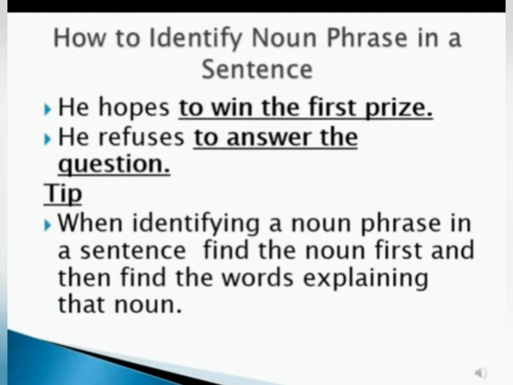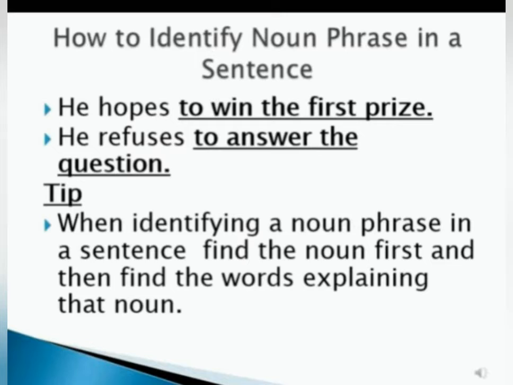Okay. Now let us have a small tip for understanding how to find out the noun phrase. He hopes to win the first prize. Here prize is the head word. How is the prize? First prize. And what first prize? Who's going to win? So that particular thing is all a noun phrase. He refuses to answer the question. The question is the noun. What about the question? To answer, right?